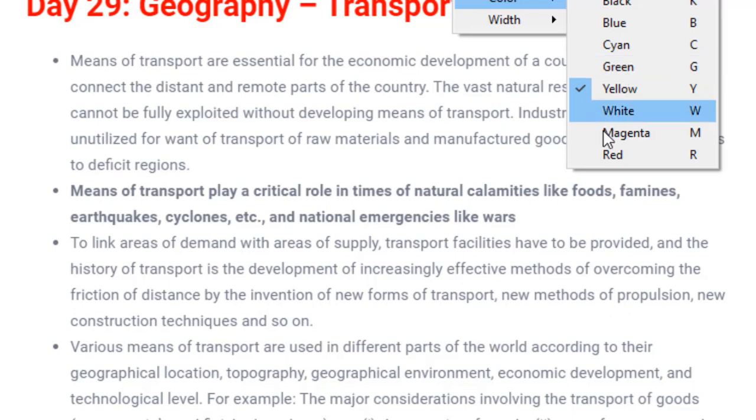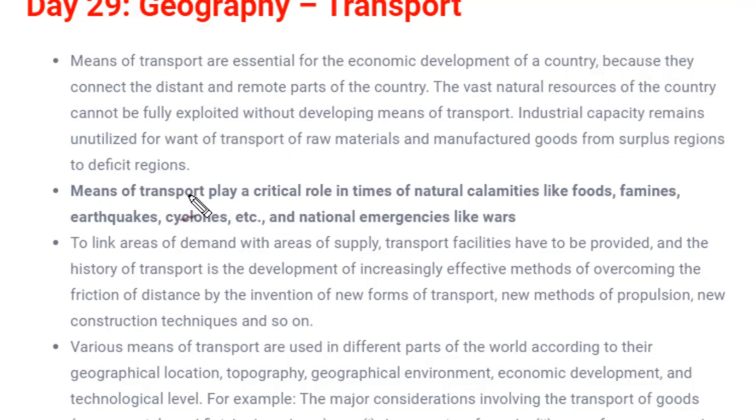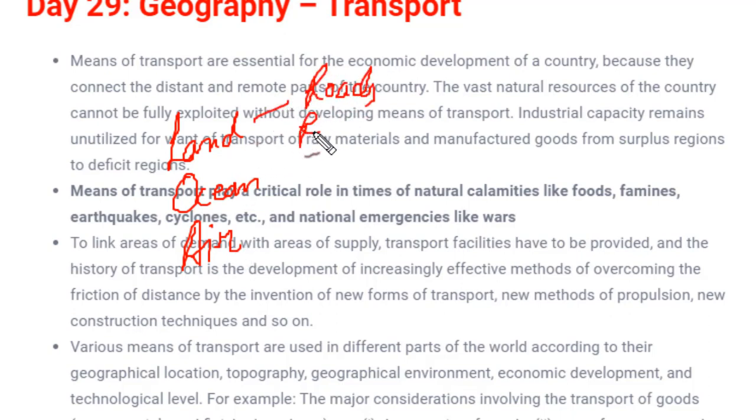Let me select the pen. Okay. So we have a land transportation system, we have an ocean or water transportation system, and we have an air transportation system. Under land, we have roads and railways. You know what roads and railways are? We'll explain them individually in detail.